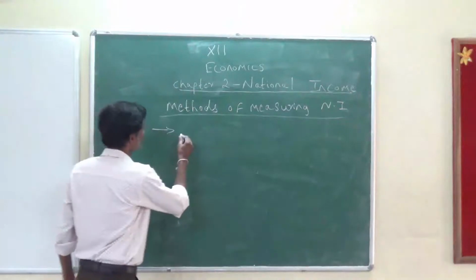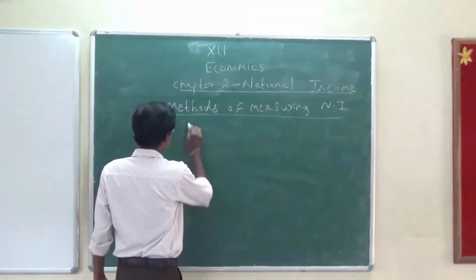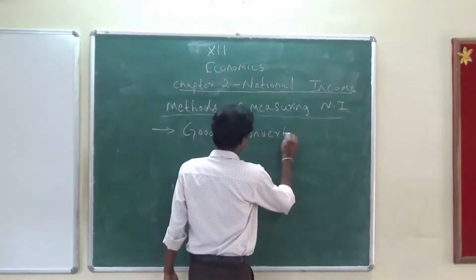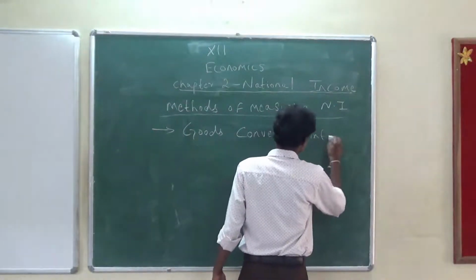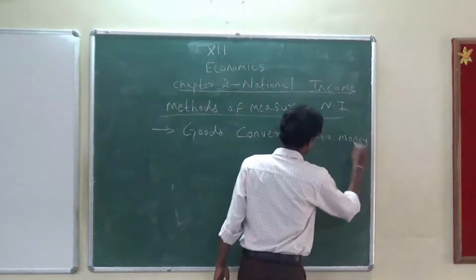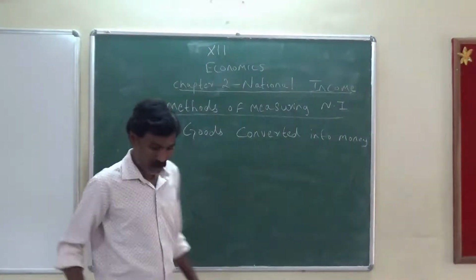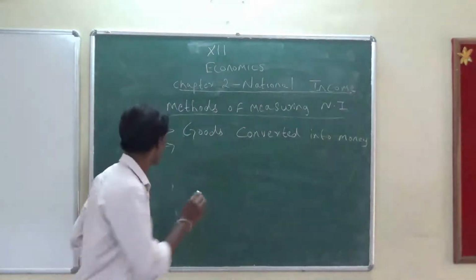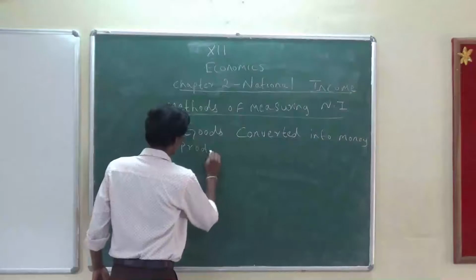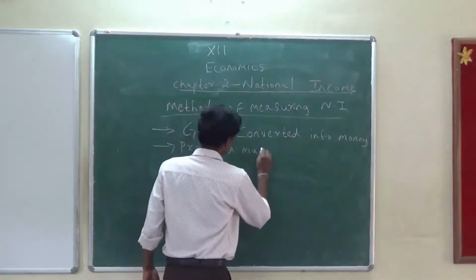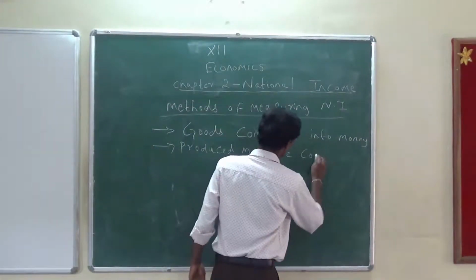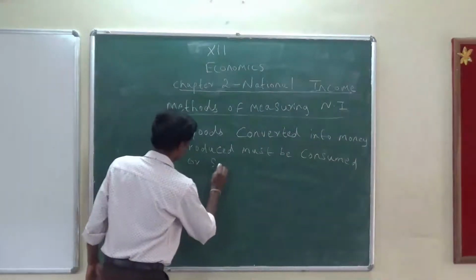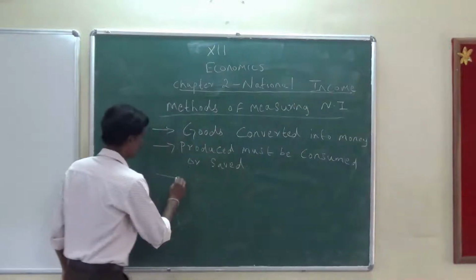Next, goods converted into money. Next is, whatever is produced must be consumed or sold. This is the second point.